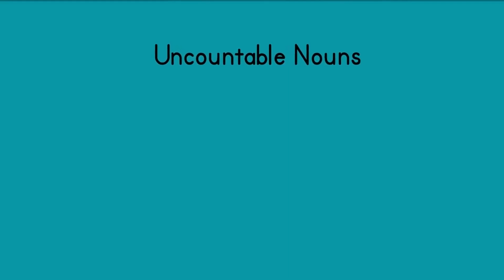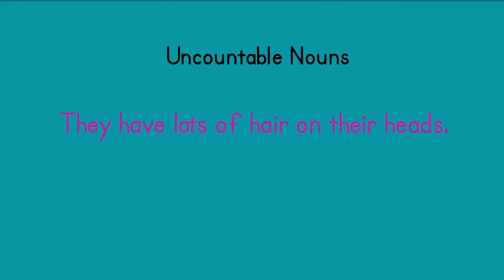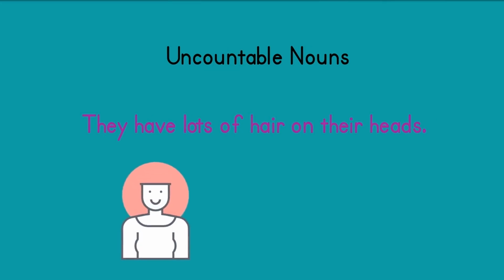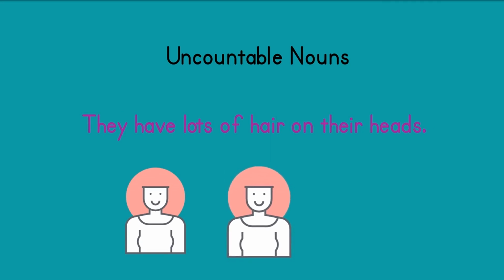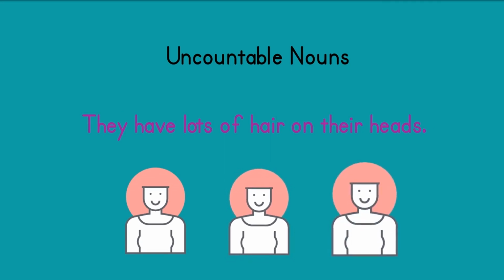Uncountable nouns, which are also called mass nouns, are nouns that cannot be counted or that we do not want to count. We cannot have 3 soups, as soup is uncountable. Therefore, we place quantifiers, which are countable, in front of uncountable nouns. We can say 3 bowls of soup. In this example, bowls is used as a quantifier. For more information on quantifiers, please see our channel's video on them. In the example, they have lots of hair on their heads, hair is used as an uncountable noun, and despite the fact that hair can be counted, we do not usually count it as it is too time-consuming.